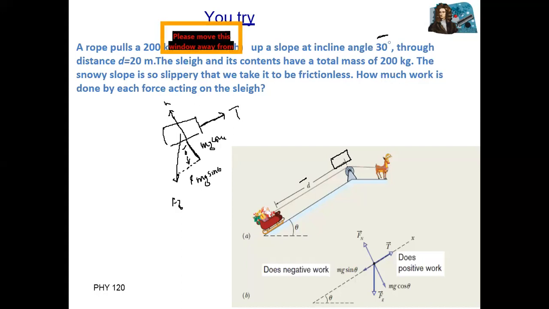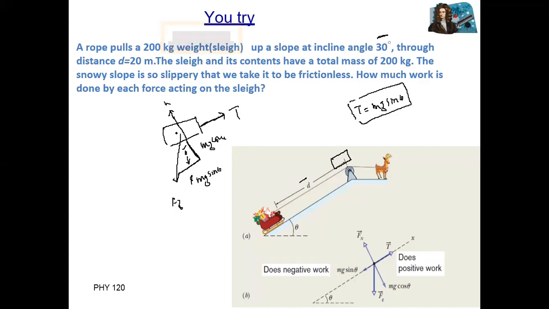Same, this component is along x-axis, mg sine theta. So you can say that T is equal to what? mg sine theta. This is tension force. Okay, what about normal force?